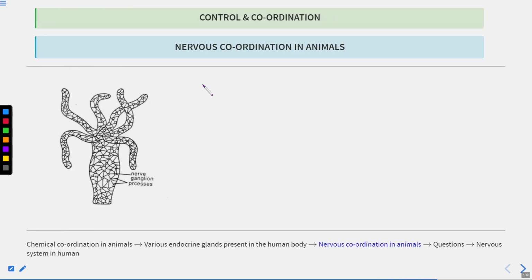Now this is an image showing you the nervous system of the Hydra. So it is quite simple, you can say. This is the nervous system of the Hydra. Now what is happening? You can see here the nerve net. The entire body consists of the nerve cells that are joined to each other and they form the nerve net. You can also call it nerve ganglia. Ganglia are nothing but a cluster of nerve cells. Clear? So this is how information is being transferred throughout the body. Clear?